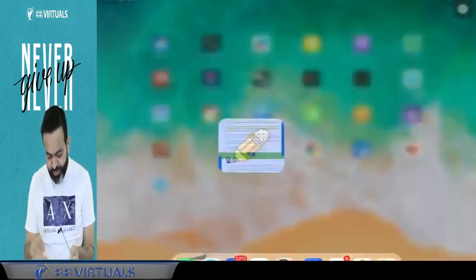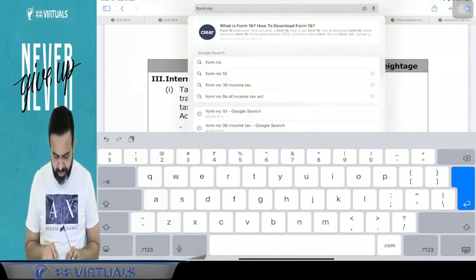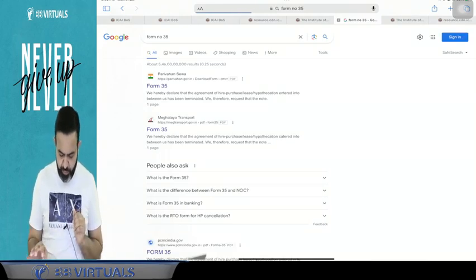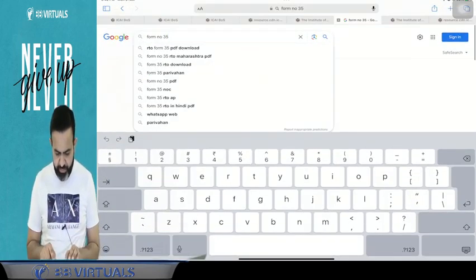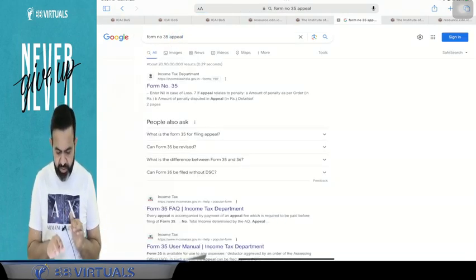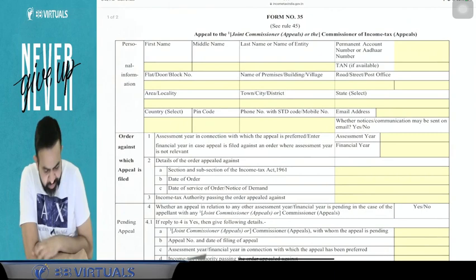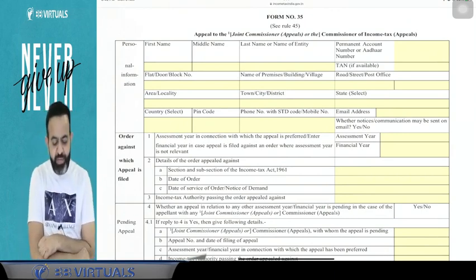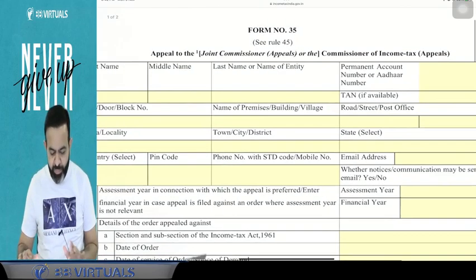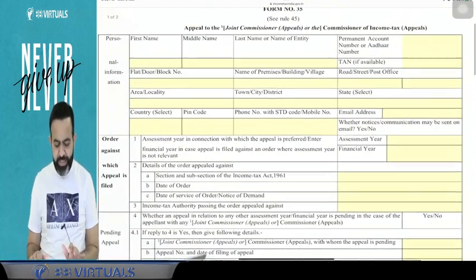I'm just showing you Form Number 35. So guys, this is the Form Number 35 PDF, the appeal form. Now in this particular form, you file the appeal to the Joint Commissioner Appeal or the Commissioner of Income Tax Appeal, because in the first line it is given: appeal to the Joint Commissioner Appeal. JC Appeal or CIT Appeal will be filed in this form.